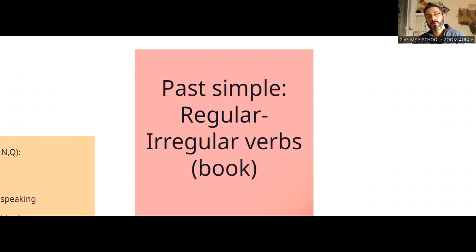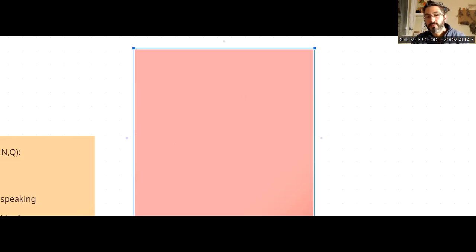So look, we say past simple with regular verbs. The general rule with regular verbs is we añadimos ed. Añadir, I'm going to write here. Regular verbs, we add ed. Very easy.